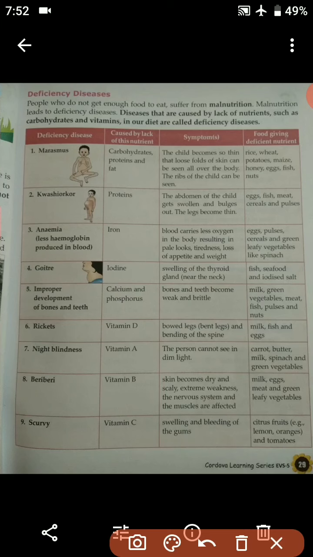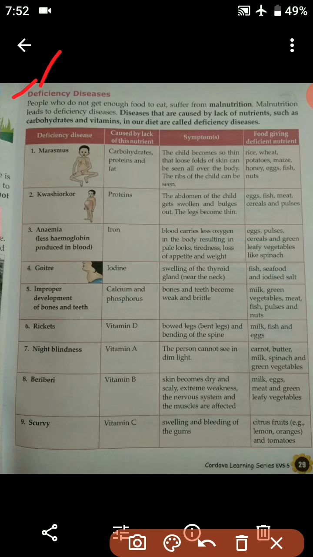So after completing that part, today we are going to start with a new topic, that is deficiency disease. Students, we are going to understand deficiency disease along with their causes and symptoms. Okay, so let's first know what are deficiency diseases.